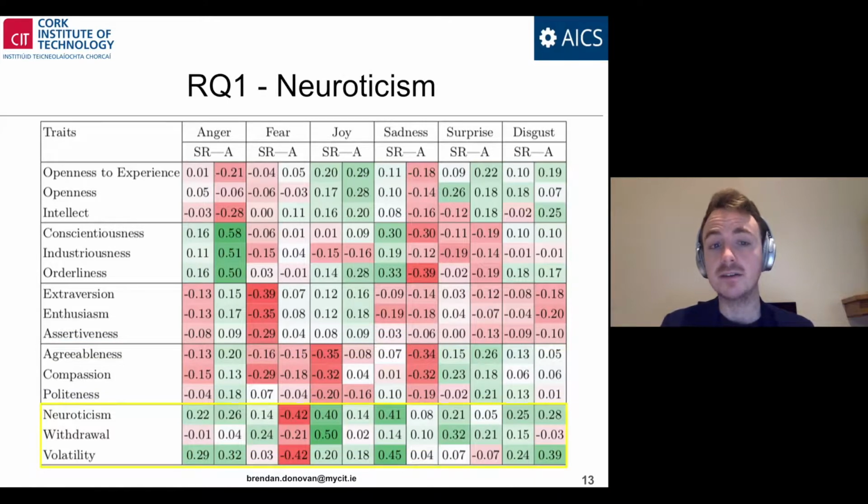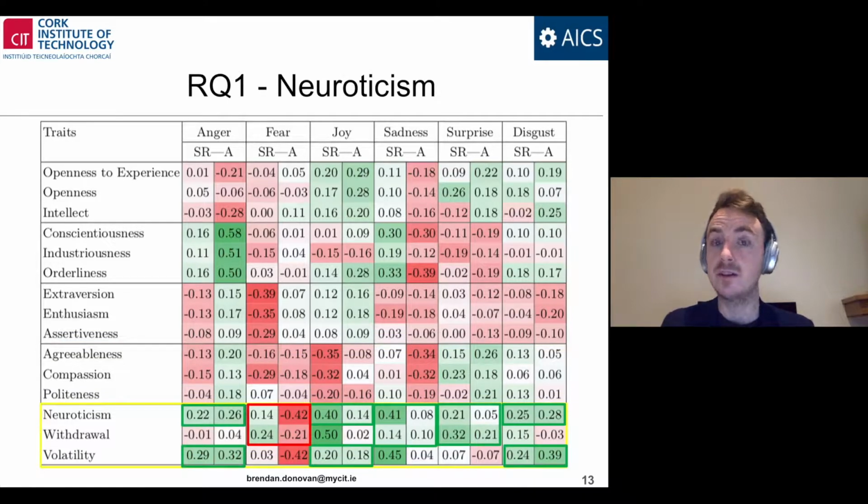In terms of neuroticism, there are two subtraits, withdrawal and volatility, and there existed more consistency than inconsistency. The only emotion where we did not find a consistent mapping between the three traits and an emotion was fear. For fear, the self-reported emotional state to personality trait mapping was positive, whereas for the automatically classified emotional state, the mapping was negative.